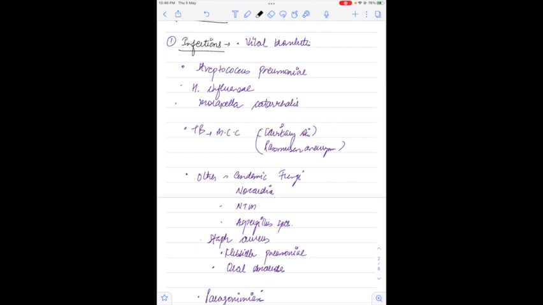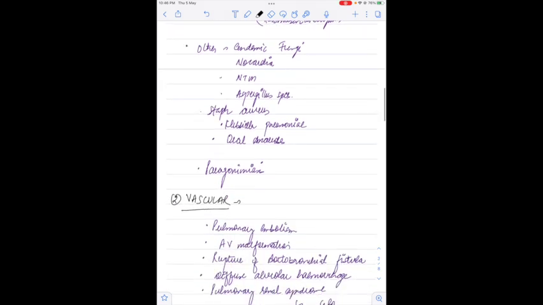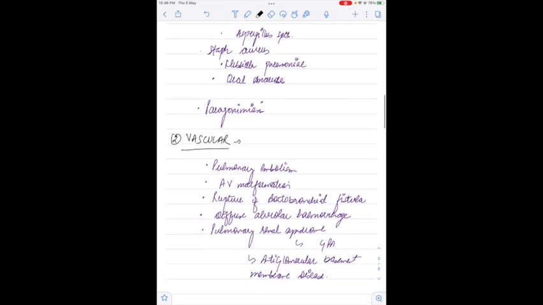How does it cause hemoptysis? It causes hemoptysis from the cavity itself and also from Rasmussen aneurysm. Other causes are endemic fungi, Nocardia, Aspergillus species. Other bacteria which cause hemoptysis are Staph aureus, Klebsiella pneumoniae, and oral anaerobes. Paragonimiasis is also an important cause of hemoptysis.